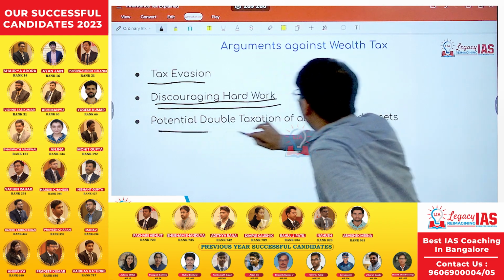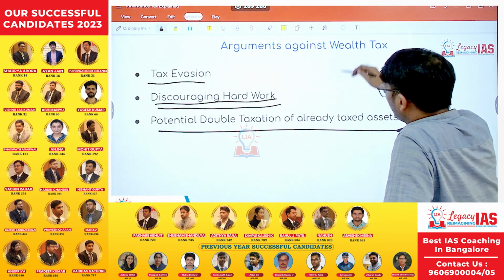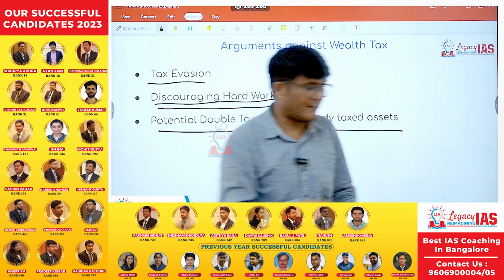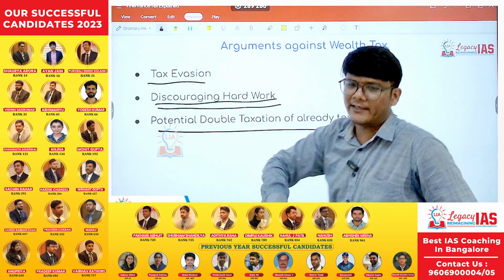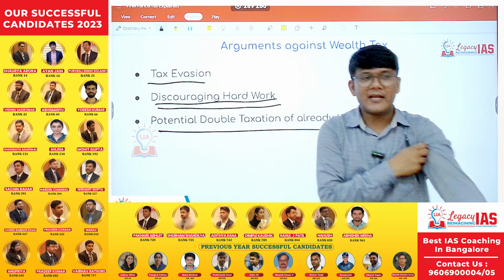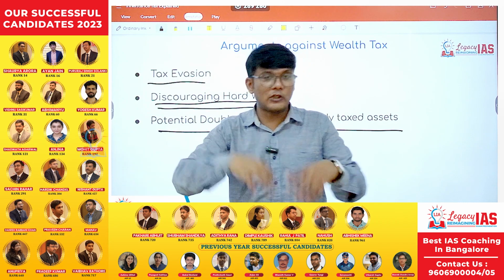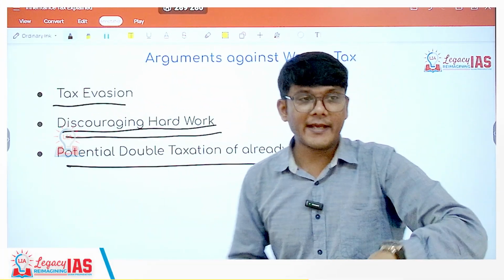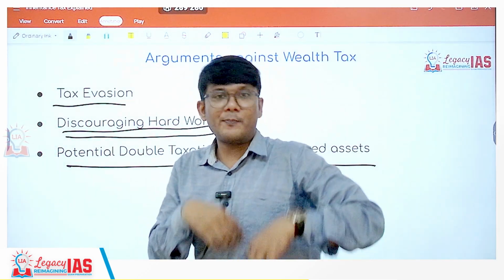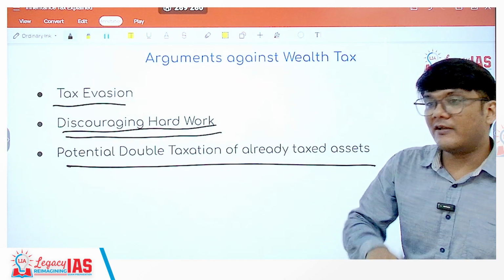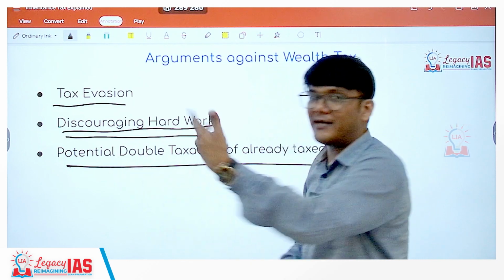Also, potential double taxation of already taxed assets. I'll tell you how. Whatever we earn, we pay income tax on that, and we pay indirect taxes too, but here let's talk about direct ones. Whenever we buy an asset, we are already paying income tax on the income we use to buy the asset. Now, what can happen if there is a wealth tax also? Wealth tax is an annual tax. So the person pays wealth tax on that property, and when the person dies, the person pays inheritance tax also. So in fact it can be triple taxation.